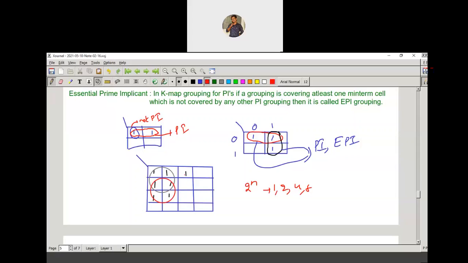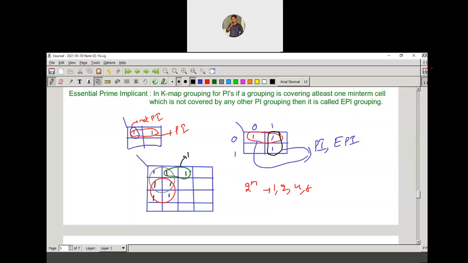Now there is one more min term, right? You can observe this min term. To group this min term, you can simply group the one cell. But here, to get the minimal expression, I'm going to use one more overlapping, and I will use a two cell grouping here. That is, I can group these two cells. So in total, how many groups are we having? In total, we have three prime implicants.